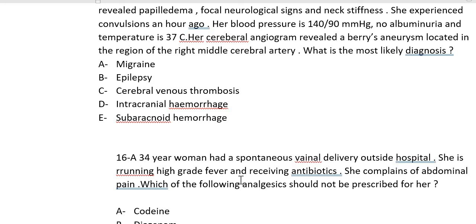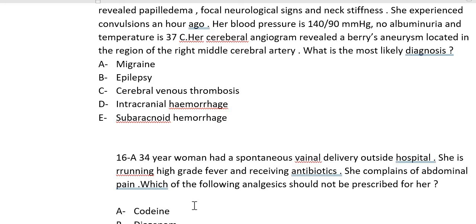How do we make the diagnosis? We have to do the CT, we have to do MRI, and then lumbar puncture also, and sometimes we have to do angiography, which is the gold standard, which is going to tell you where the hemorrhage has occurred and why it has occurred. Then for the management, we have to make a multidisciplinary team. The neurologist should be there, the neurosurgeon should be there, and then the obstetrician should be there.